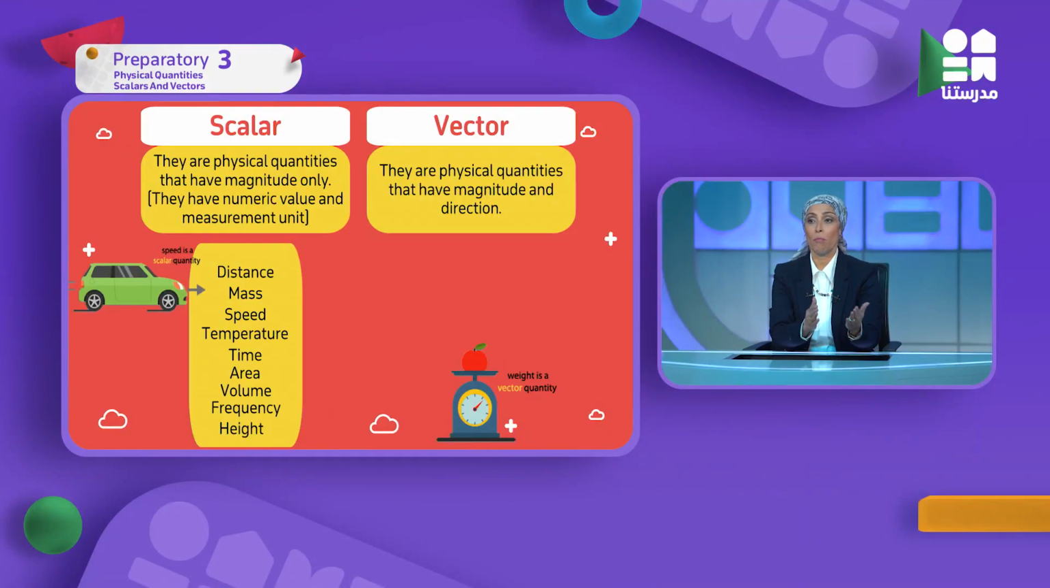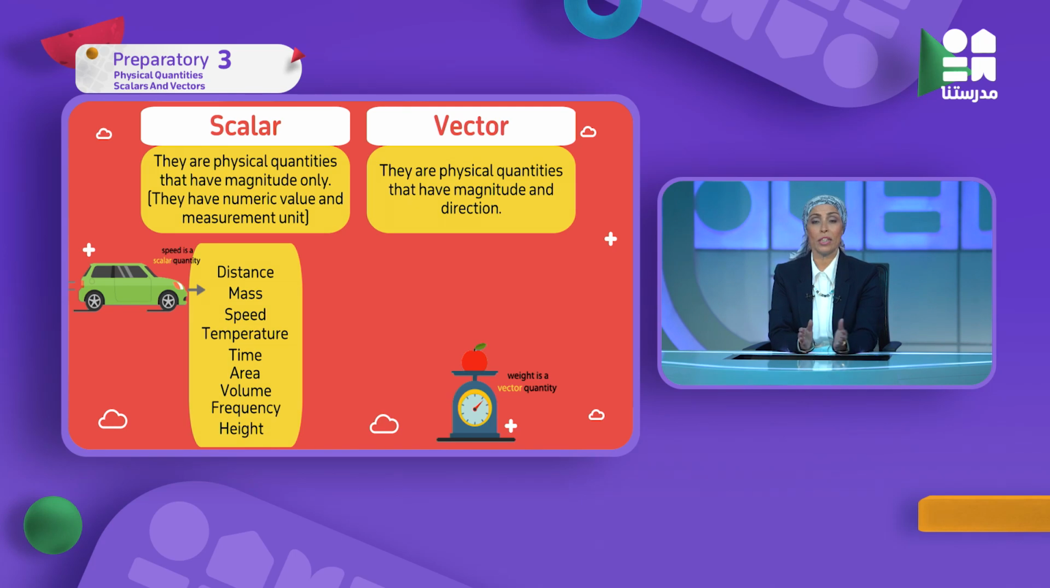Distance: I'm moving 5 kilometers, I'm moving 12 kilometers, only that, so it's scalar. Mass, I said the mass before. Speed. Temperature: my temperature is 37 degrees centigrade. Full stop. Degree centigrade and a number, so it's scalar. The area of the box is 5 centimeter cube. Did I mention direction? So the area is scalar. What else? Volume. The volume of the liquid in this bottle is 100 cubic centimeters. Full stop. So it's scalar.